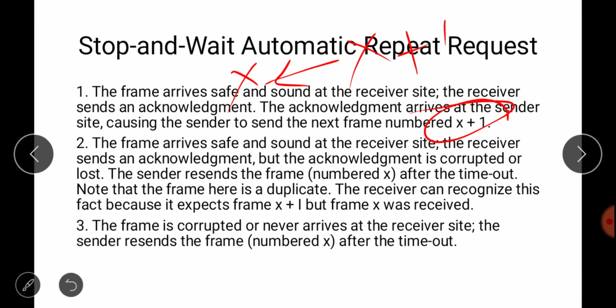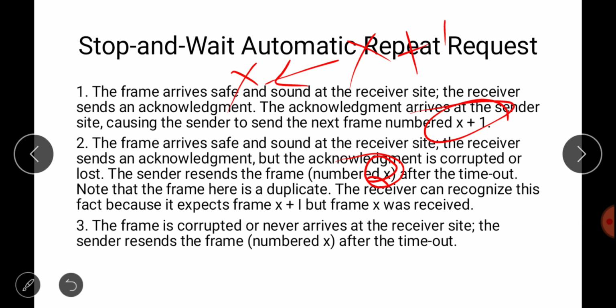Next, let's suppose the frame arrives safe and sound at the receiver side and the receiver already sent an acknowledgement, but the acknowledgement is corrupted or lost. So the sender resends the frame after the timeout. Here the number will be the same, it is x. Note that the frame here is a duplicate one. Receiver already has received the frame and the sender is again sending the duplicate frame.